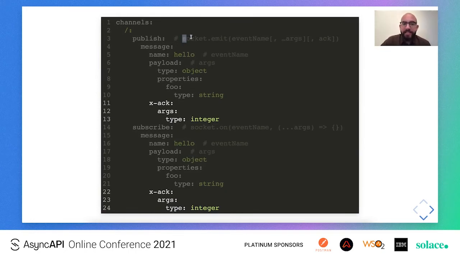So, for example, let's take this socket.emit invocation, which is documented as a publishing operation under the main namespace. So this invocation is described using this hello event, which has an event name which is hello, and then a payload which describes the schema of the arguments, and then xargs defines the schema of the input that is to be passed in this acknowledgement callback method. And similarly, for the socket.on invocation, for the subscribing messages, the xargs schema defines the acknowledgement type that the event callback should return after it executes.